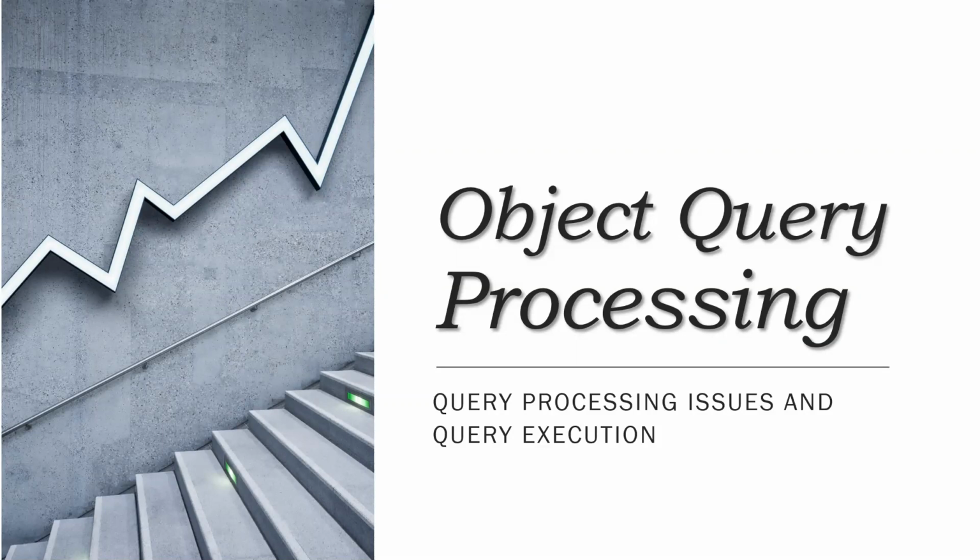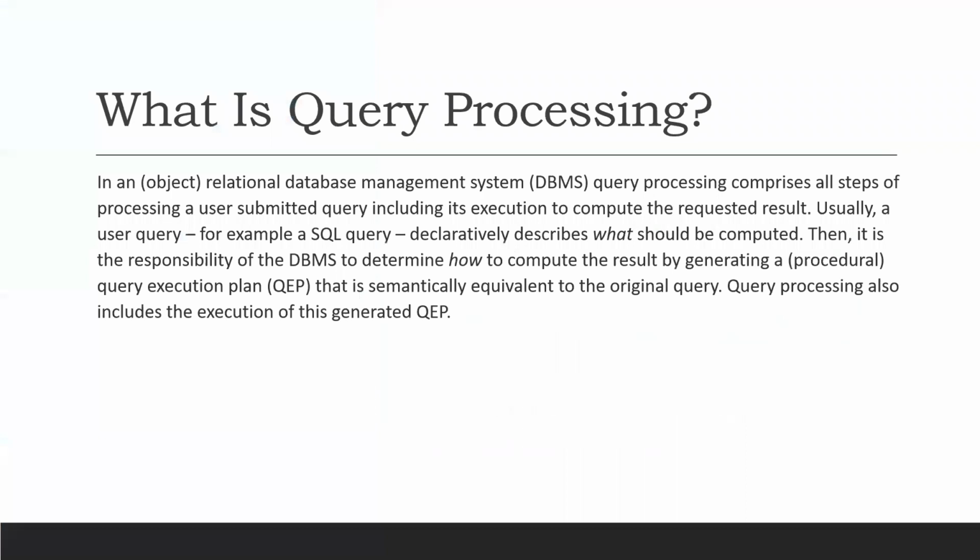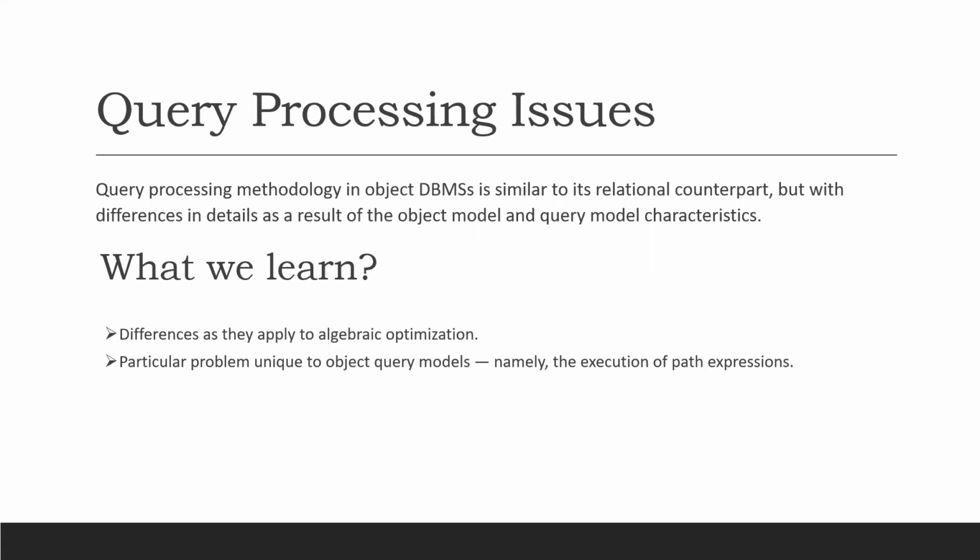First of all, what is query processing? In an object database management system, query processing comprises all steps of processing a user submitted query, including its execution to compute the requested result. Usually, a user query, for example, a SQL query, declaratively describes what should be computed. Then it is the responsibility of the DBMS to determine how to compute the result by generating a query execution plan.